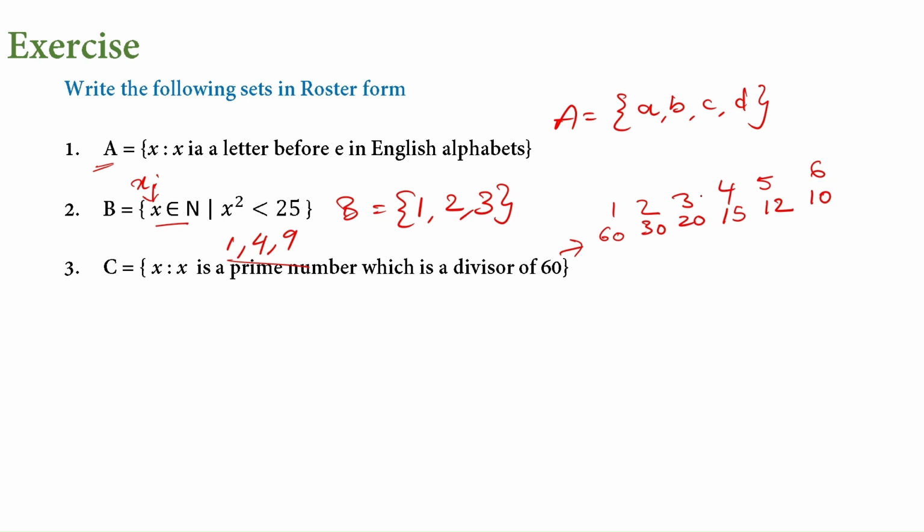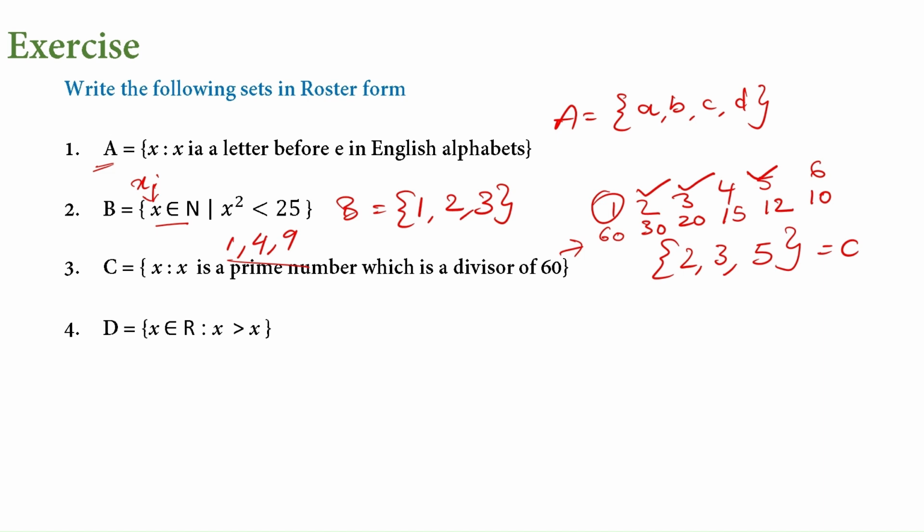Now, among these divisors, we have to pick the prime numbers. What are the prime numbers here? Now, 2, 3, this is composite, 5. If we check only these three things, 2, then 3, and then we have 5. Only these form the set of prime number divisors of 60.